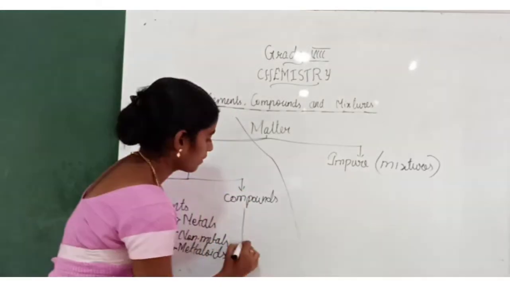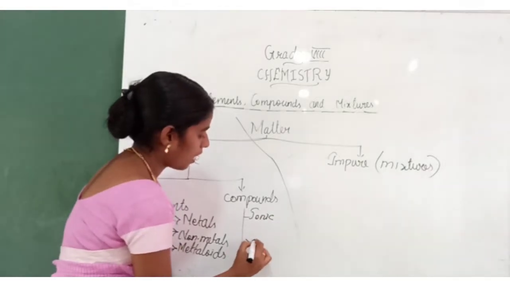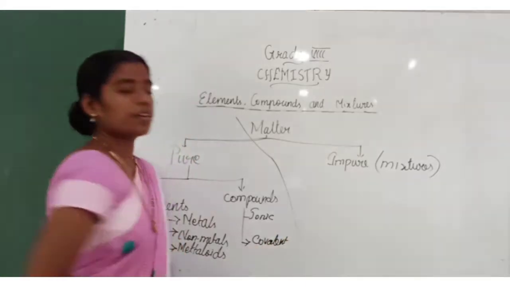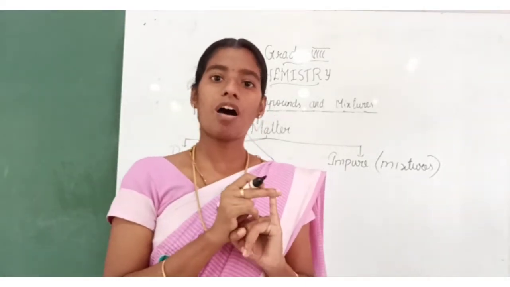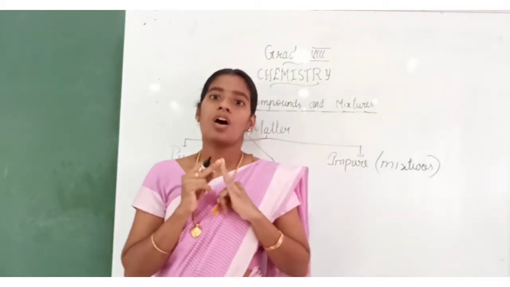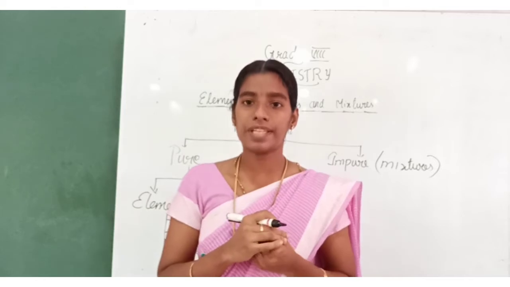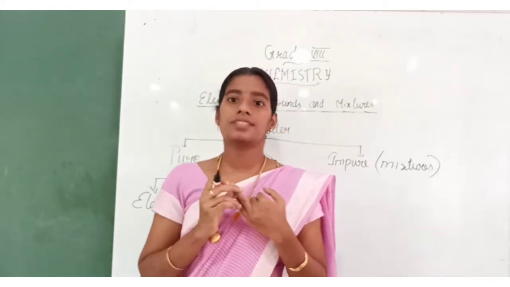They are ionic and covalent. What are the types of compounds? Ionic compounds or covalent compounds. Did you understand this classification of elements and compounds?